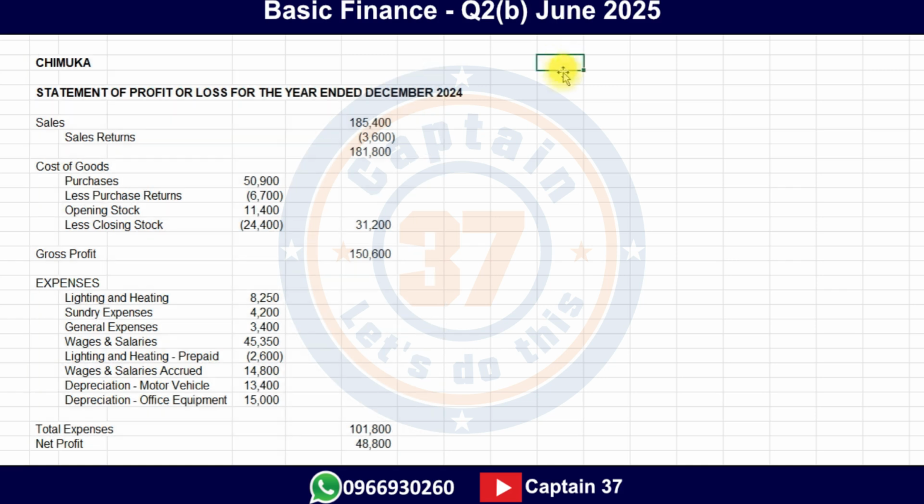As usual, we always start by indicating the name, and this is for Chimuka. We are preparing the statement of financial position as at December 2024. When dealing with the statement of financial position, you are basically going to be looking at your assets.